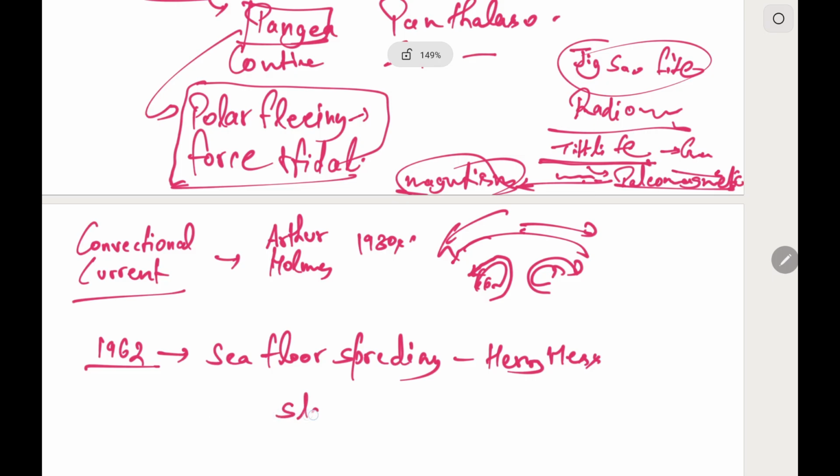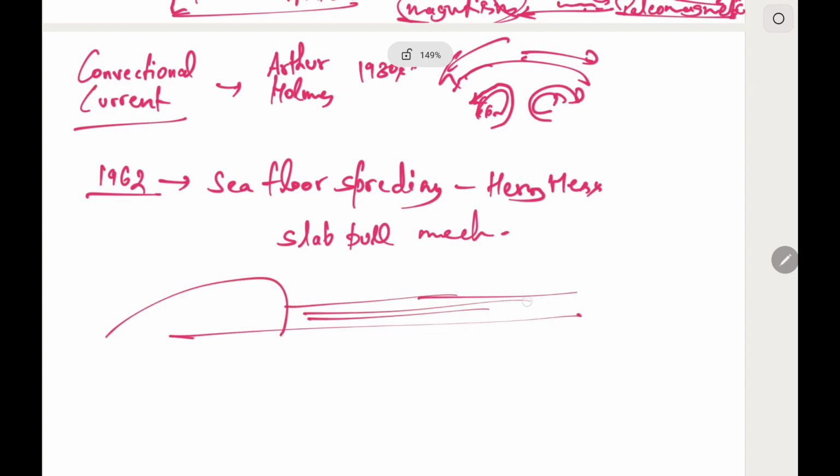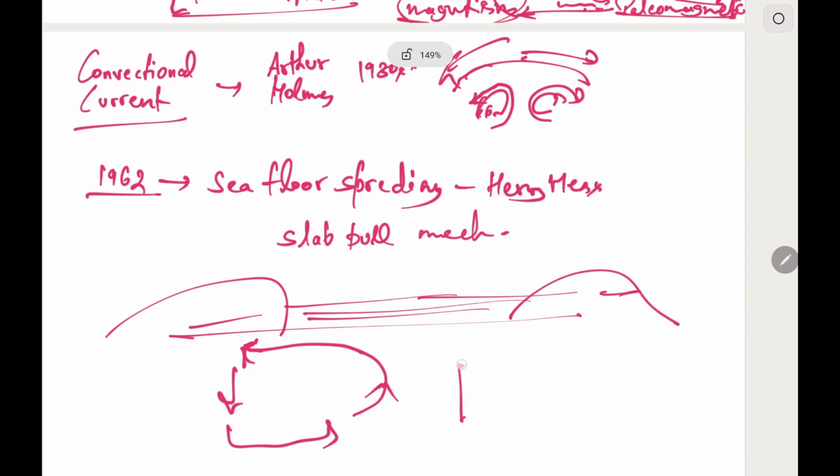It is based on slab pull mechanism, such that this is ocean, these are land masses, and here these convectional currents are operating like this, and magma is outpouring here and the ridges are there.